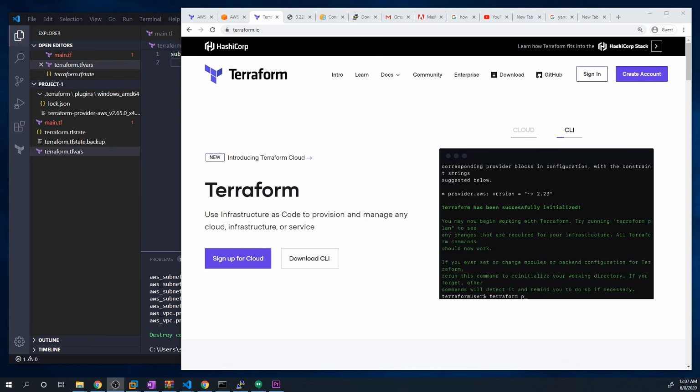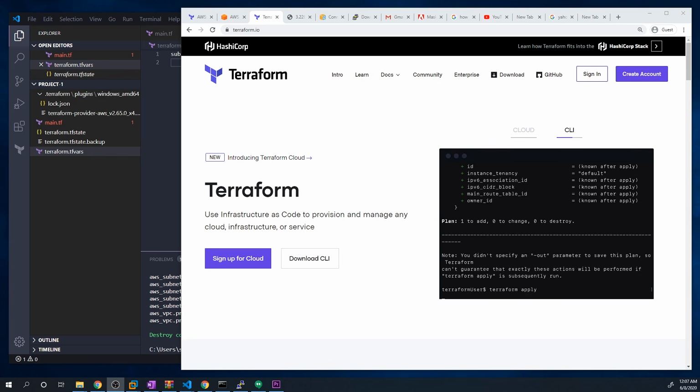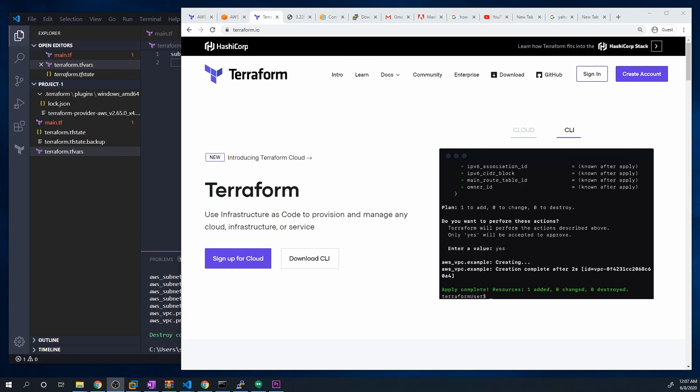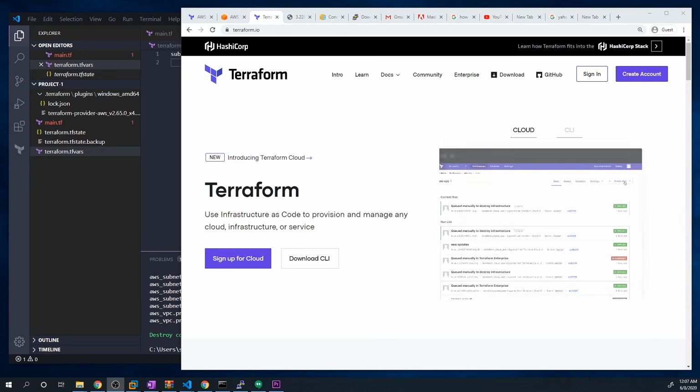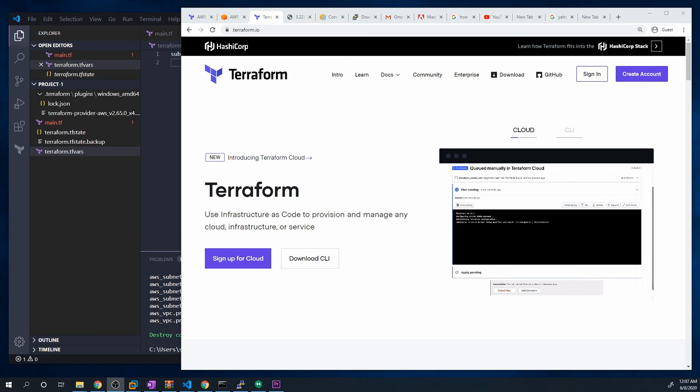What's going on, guys? So I decided to make a quick crash course on Terraform. And if you don't know what Terraform is, it's another one of those infrastructure as code tools. And so it's really great for modeling your cloud infrastructure through code. And so for anyone that actually wants to get more familiarized with Terraform or learn another automation tool, especially with regards to the cloud, this crash course is going to be really helpful for you guys.